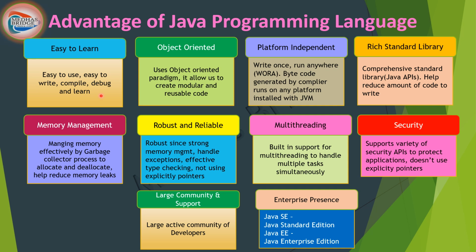The second thing is that Java is an object oriented programming language. It uses the object oriented paradigm. Unlike structured programming, where more weightage is given to procedures, in the object oriented programming paradigm we give the most critical weightage to the data.